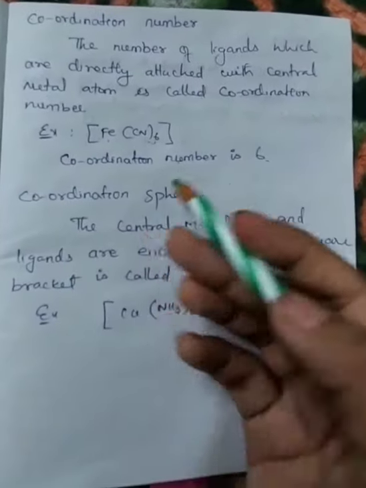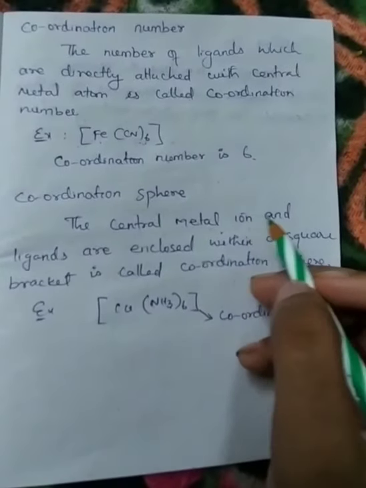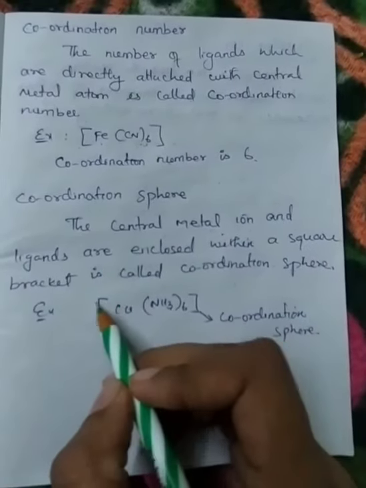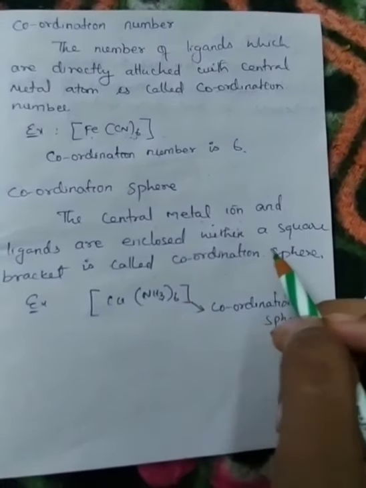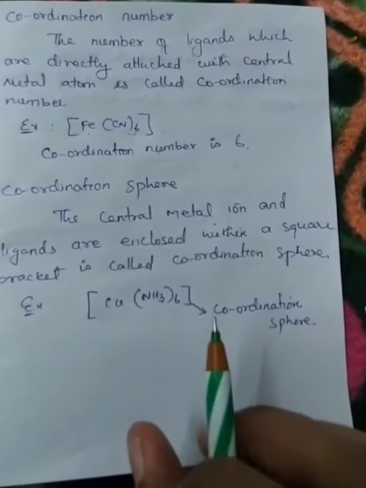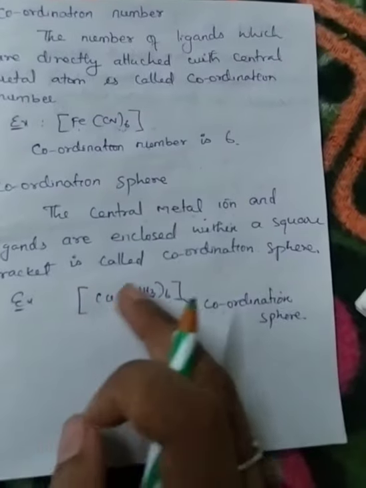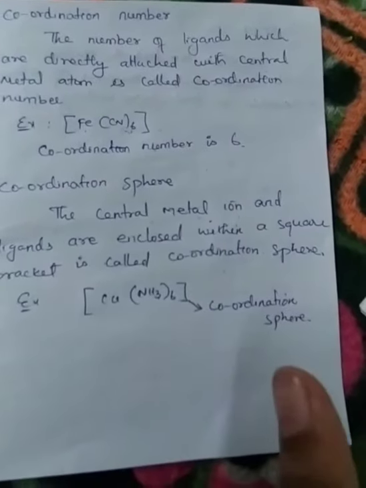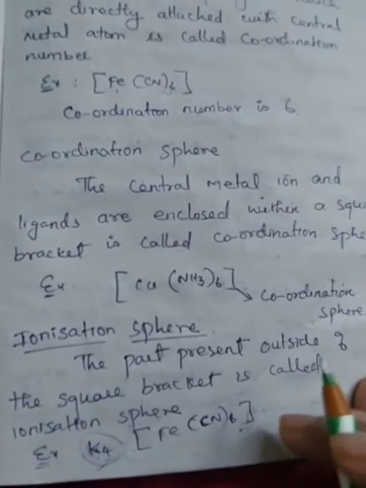Next, what is coordination sphere? The central metal ion and ligands enclosed within the square bracket are called the coordination sphere. So the metal and ligands bonded together within the bracket are called the coordination sphere. Now we'll see what is ionization sphere.